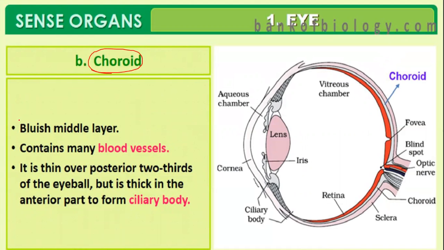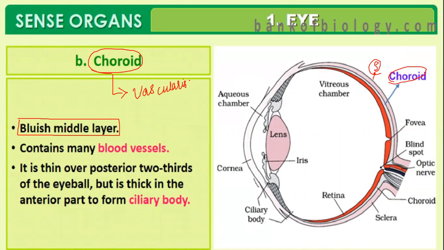What is the choroid? Choroid is a bluish middle layer which is located inner to the sclera. So this is the sclera, and inner to the sclera you will have the choroid. What is the importance of choroid? Choroid is actually a vascularized part.